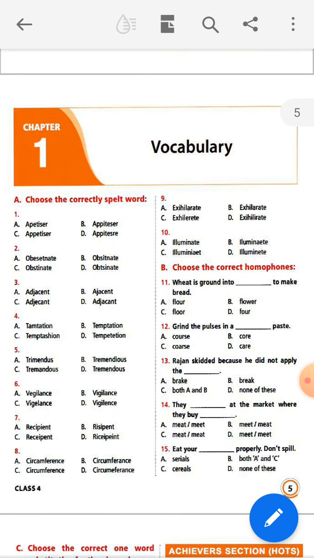This is the questions of your Olympiad examinations. So today I will discuss these question answers and you practice these question answers also.